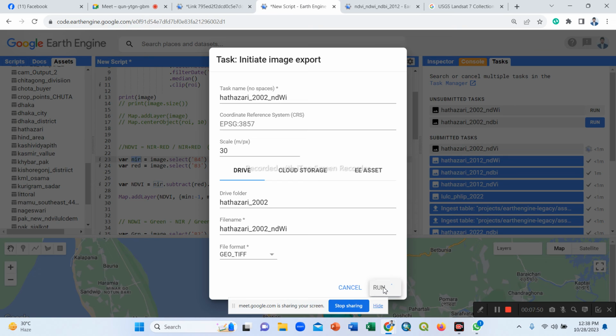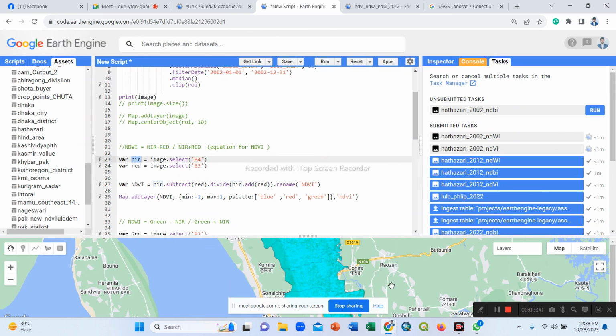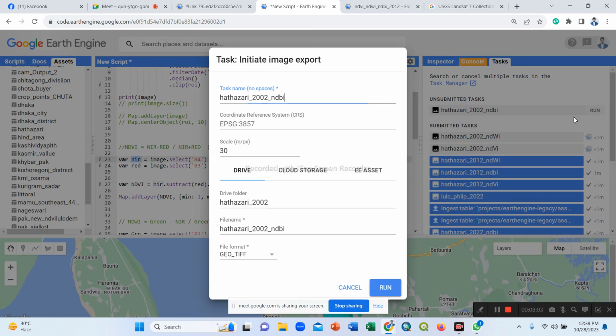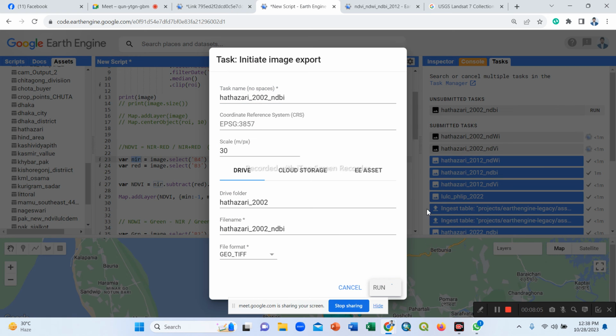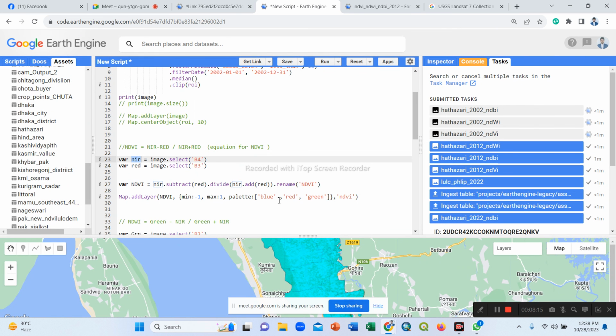Another one we click run. The last one we click run for exporting to our Google Drive as a TIFF format in a specific folder. Our folder name is Hathazari year of 2002. Okay, all are running. Give us some time for final export to show the tick mark.